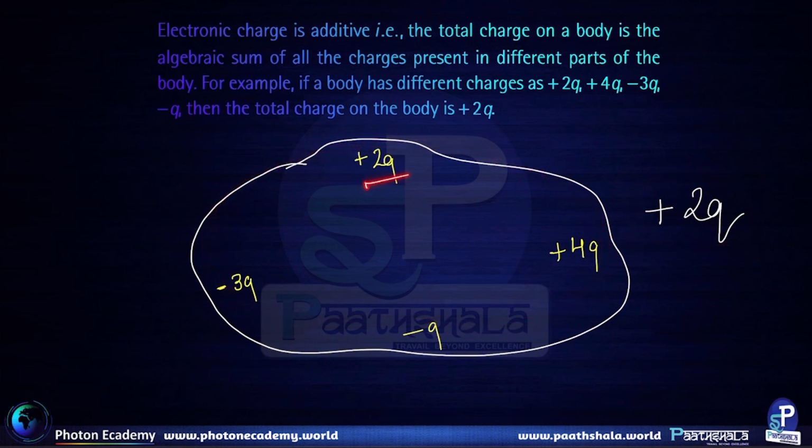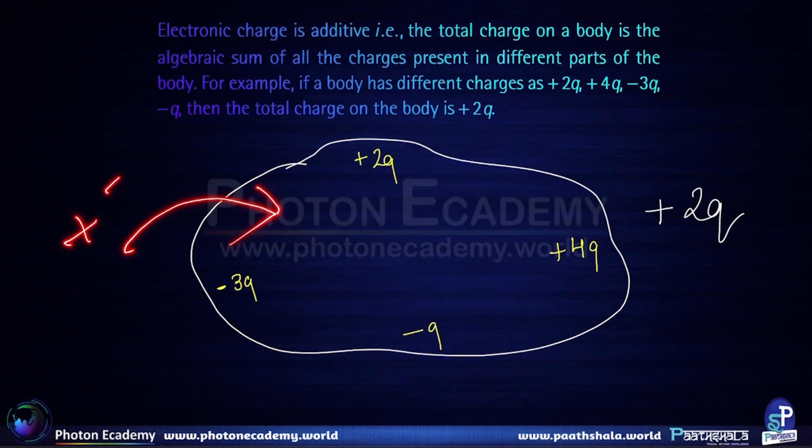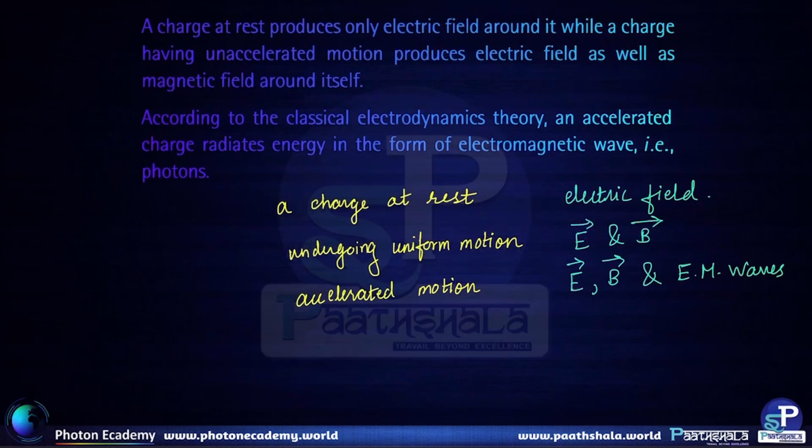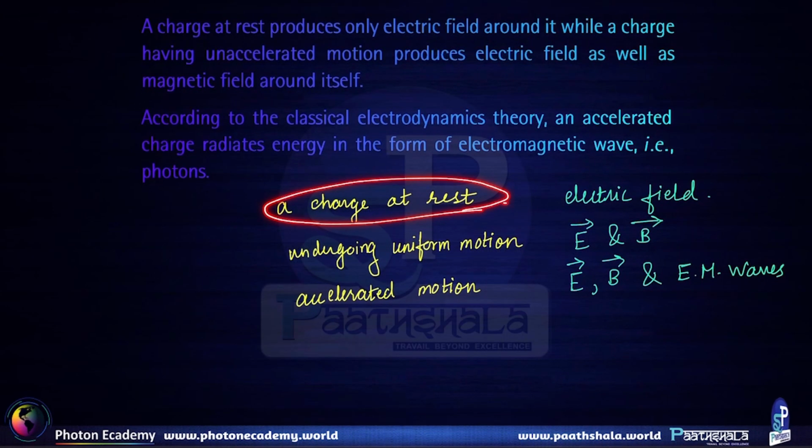So this entire body will effectively have a charge of plus 2q because these charges will algebraically get added with each other. So charge can be algebraically added or subtracted. If let us say another charge is given to the body, let's say plus 5q, then we'll add the plus 5q with this plus 2q and then say that the body has a charge of 7q. So charges can be algebraically added with each other.